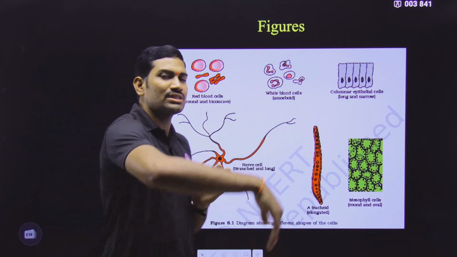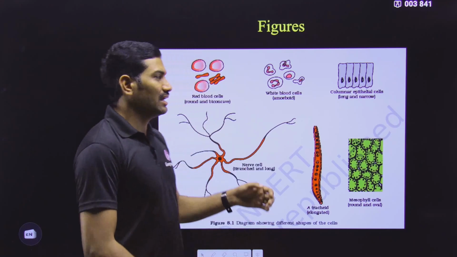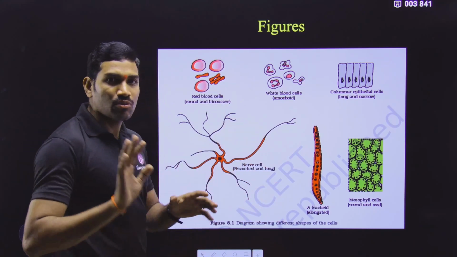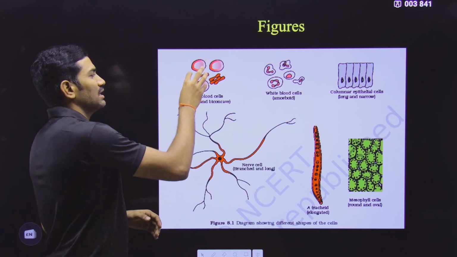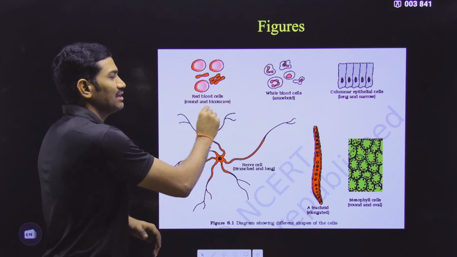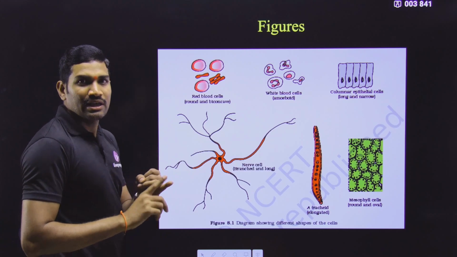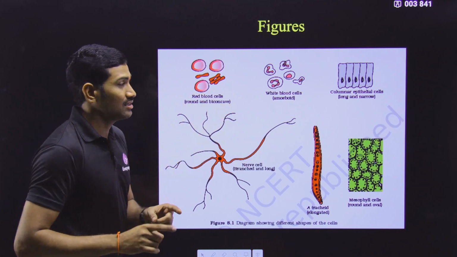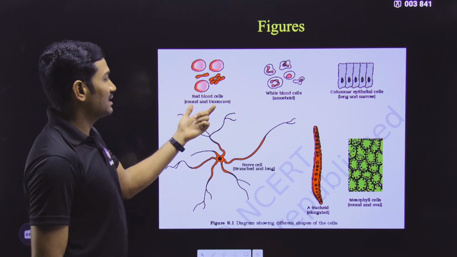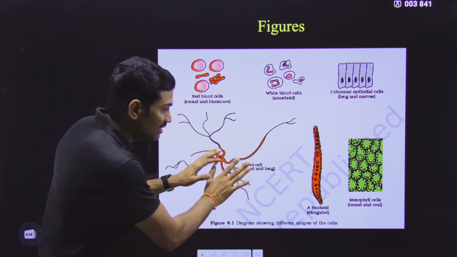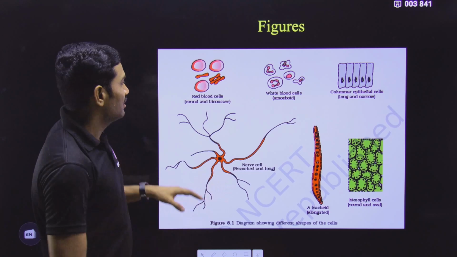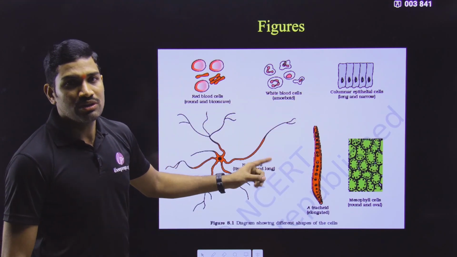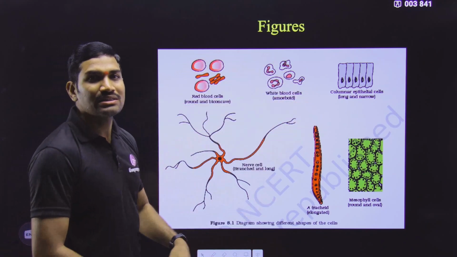When we are going through the chapter, somewhere they give images and figures. Sometimes they will refer to a particular image and definitely give the name. Along with the name, they give some extra information also. Please understand this: it is not just the name of the cell. In this diagram, they give information about the different types of cells and their shapes. Based on this, we need to get some information.